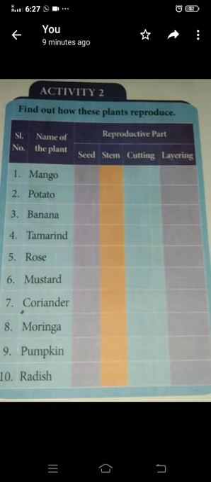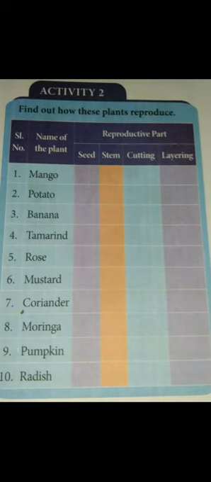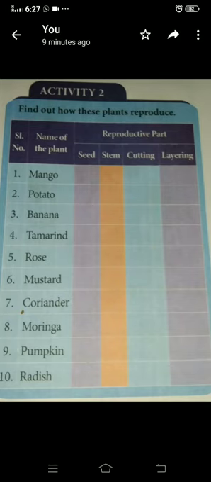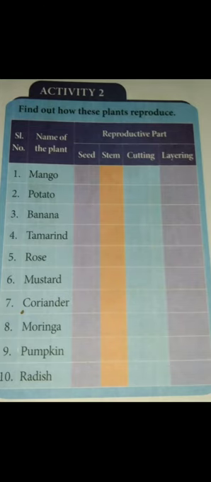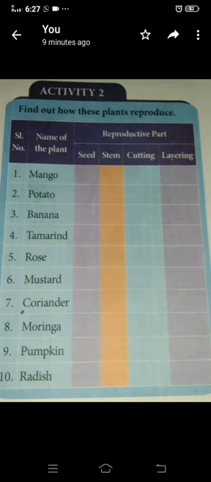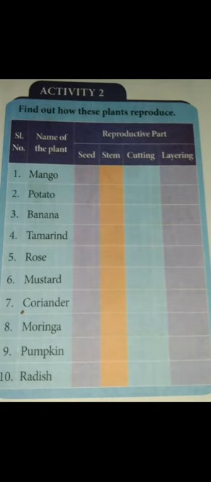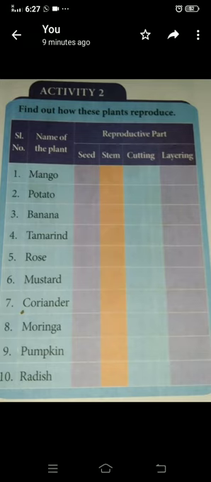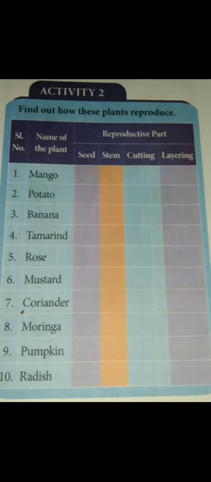Now see, mango is produced from the seed. Yes, if we plant a mango seed it is able to grow. If we keep the remaining stem, is it able to come? No. Is cutting possible? No. Is layering possible? No. Potato grows only from the stem. Potato is actually a stem. Banana, how does it grow? I think it is from the stem. Yes, we keep only the stem part.